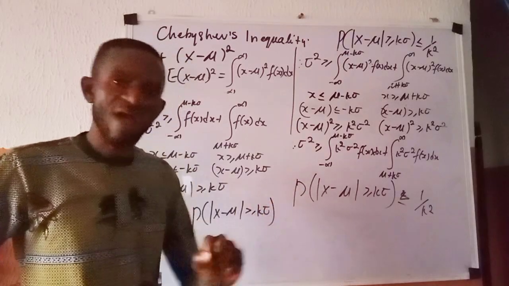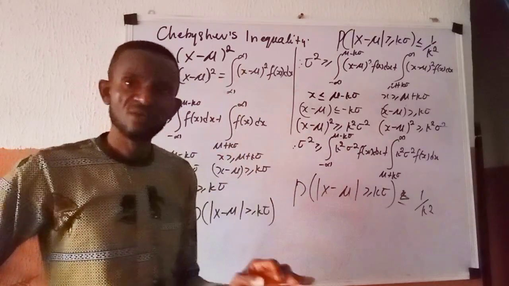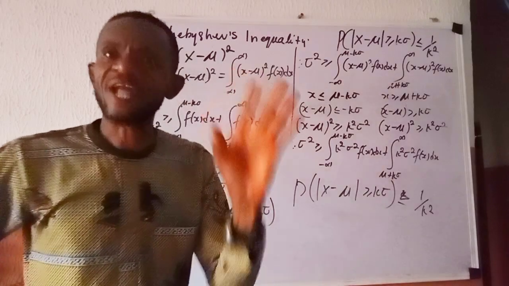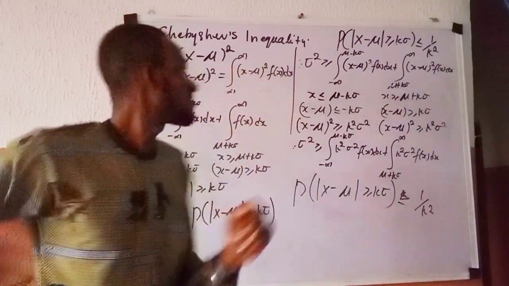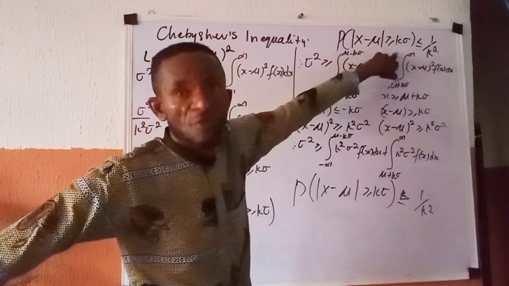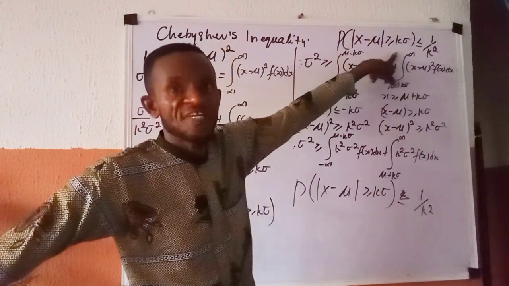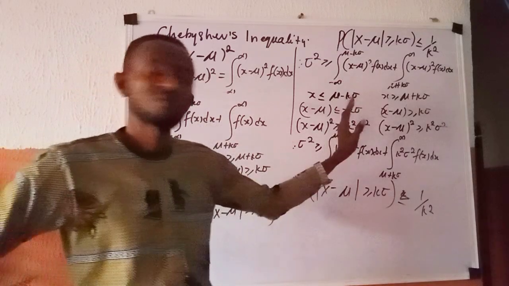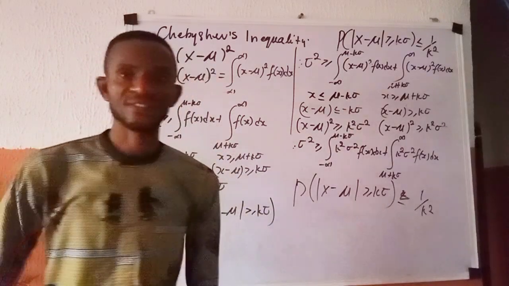If they ask you to derive the Chebyshev inequality of the upper bound of the random variable x, taking these values from the approach of a continuous random variable, you follow what I have done and you arrive at this.